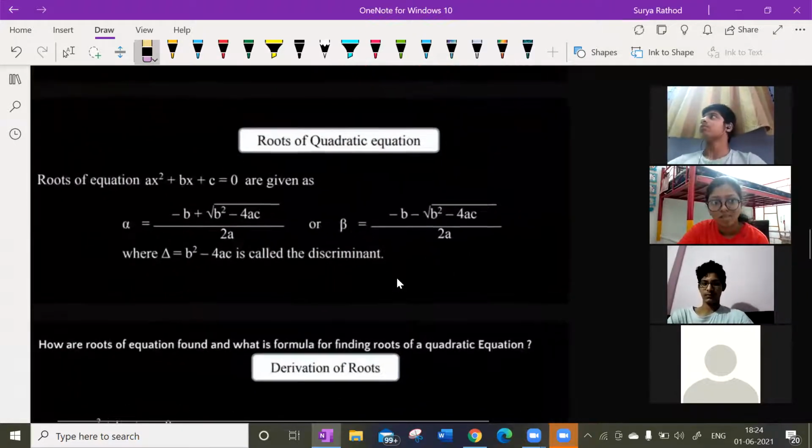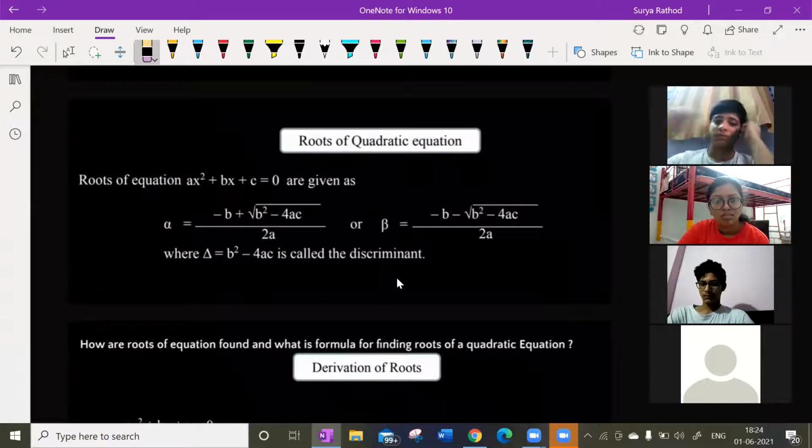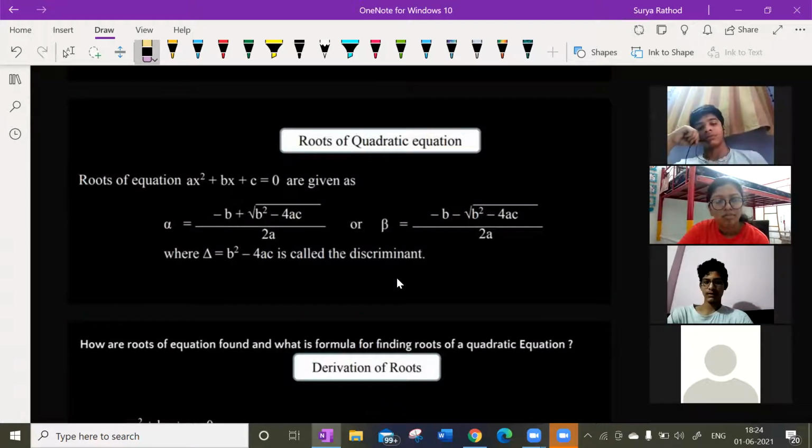So now look at this, the roots of a quadratic equation. Have you gone through this? Can any one of you please explain the roots? How can we find them? Sir, by factorization. What are the methods we have for factorization? Splitting the middle term. Very good.